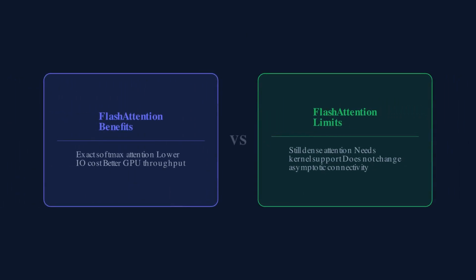FlashAttention is the least disruptive optimization because it keeps exact softmax attention. It improves how attention is executed by tiling work into fast on-chip memory, reducing I/O. The gain is speed and memory efficiency, but the limitation is important: the attention pattern is still dense. So FlashAttention improves execution without changing fundamental connectivity cost.